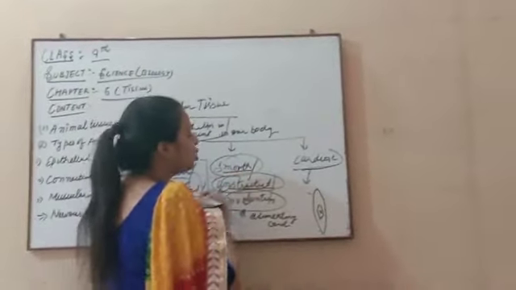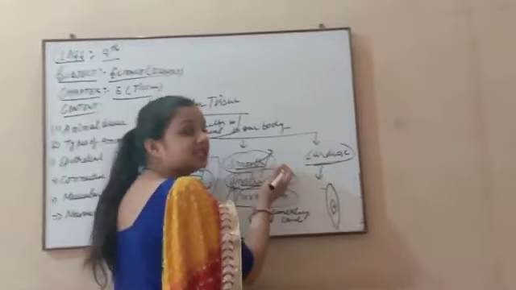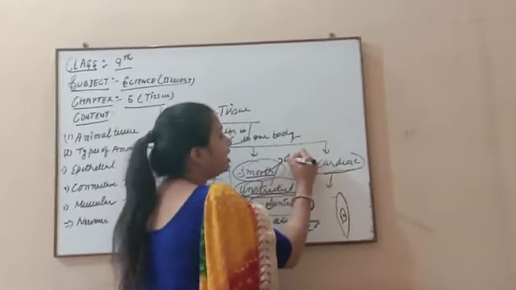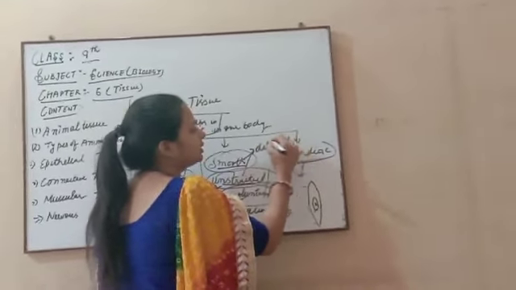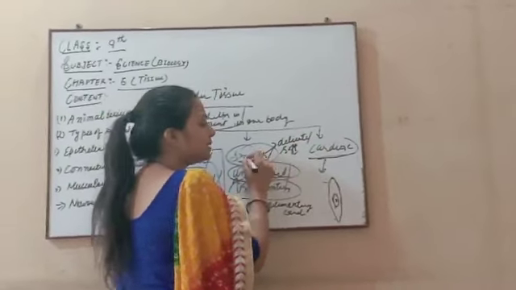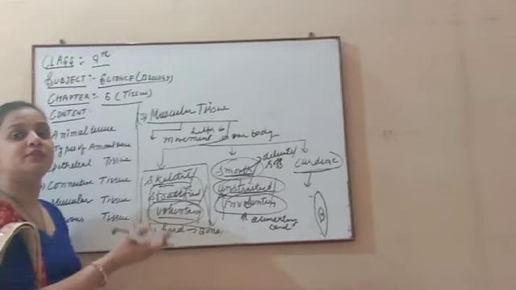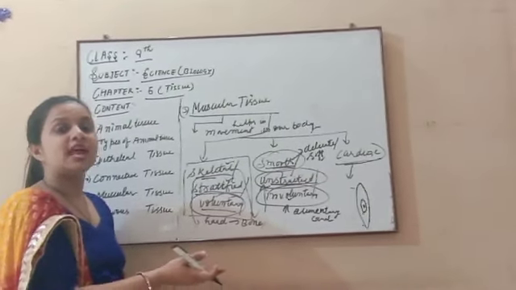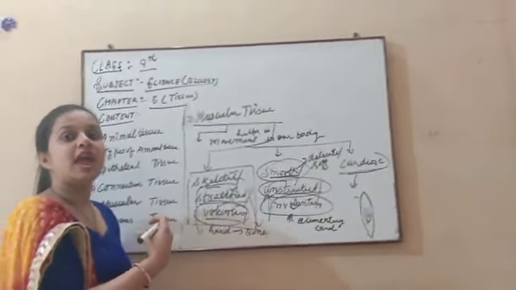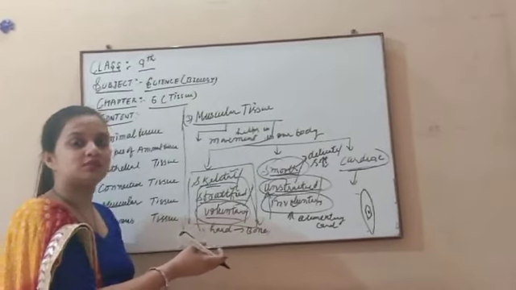And the third name is smooth, because this muscle is mostly attached to the delicate, soft organs of our body. Like the alimentary canal and stomach, which are soft. In respiration, when we inhale gases, there also this muscular tissue is present.